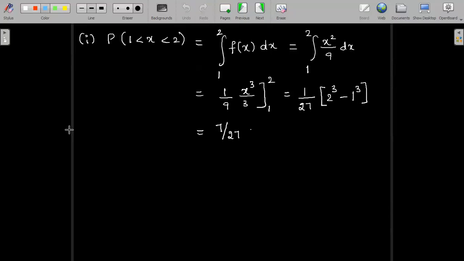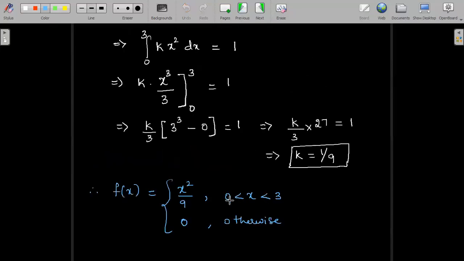Now, the second part of the problem is to find the probability of x less than or equal to 1. So this will be the integral from 0 to 1 of f(x) dx. Let me tell you why the limits are between 0 to 1 only. Observe that we have f(x) defined between 0 to 3 only.